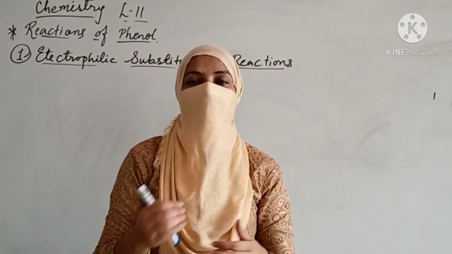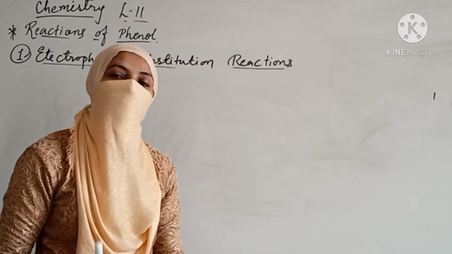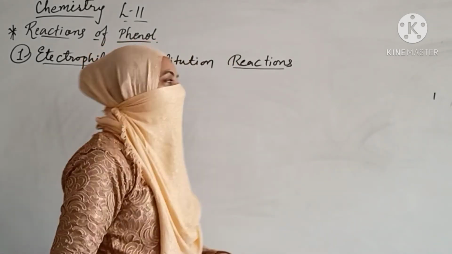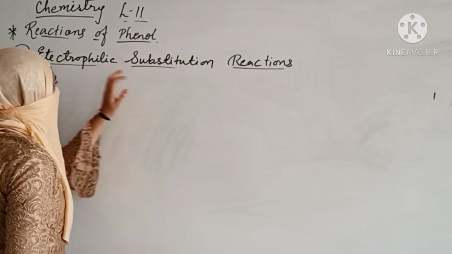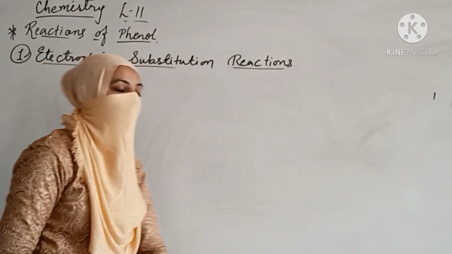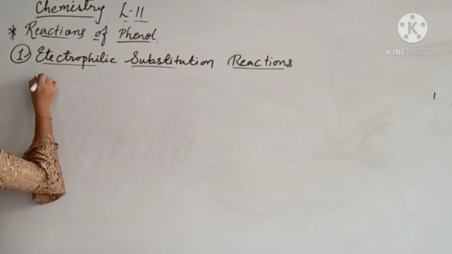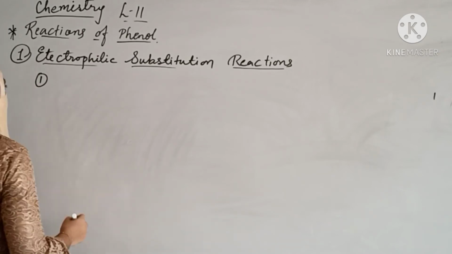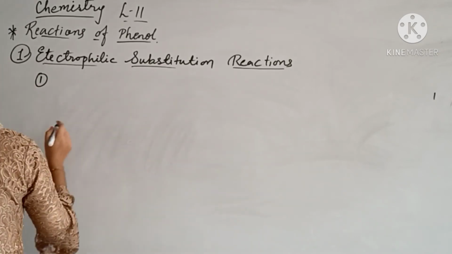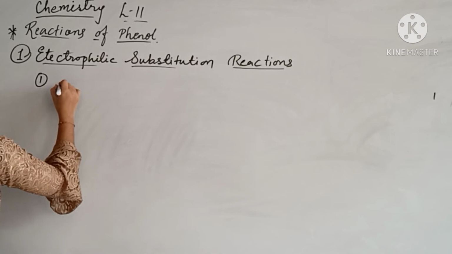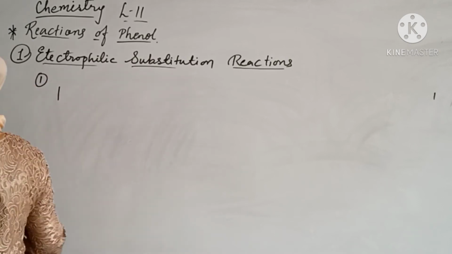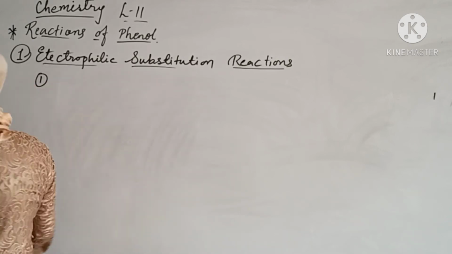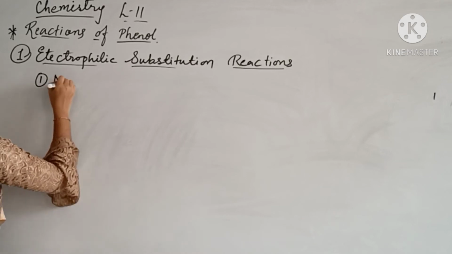It is not the same in both cases, though they have the same functional group, right? So if you talk about the electrophilic substitution reaction over here, the first reaction which it gives is nitration.